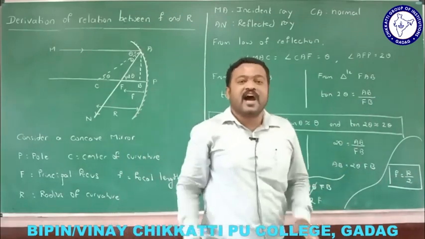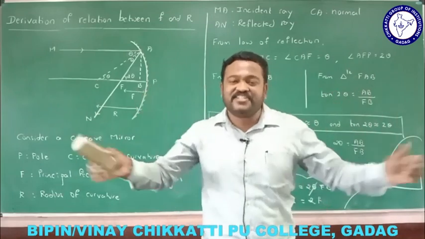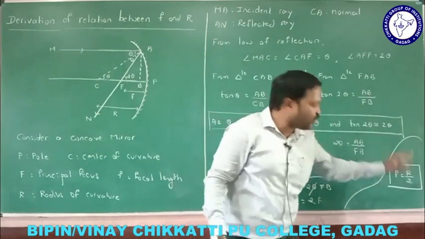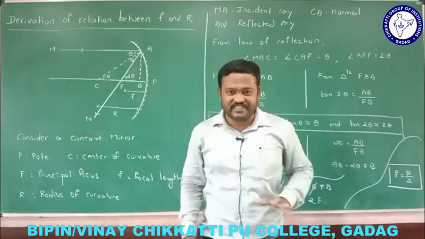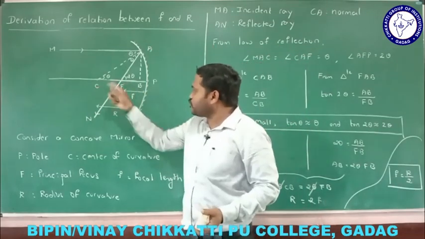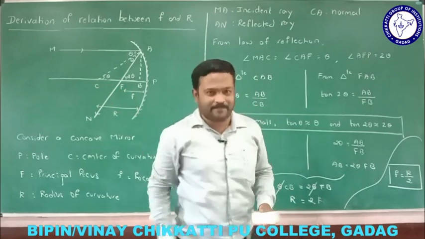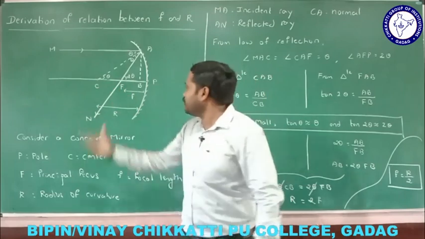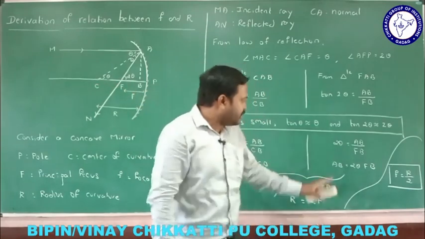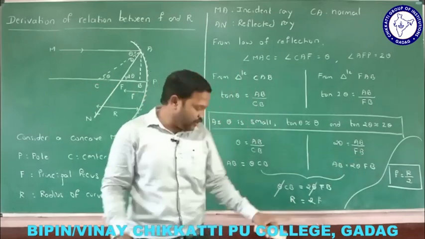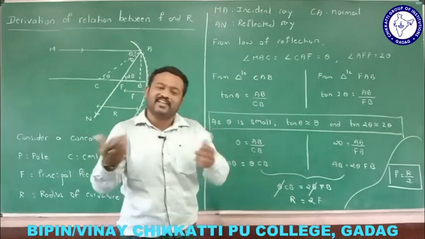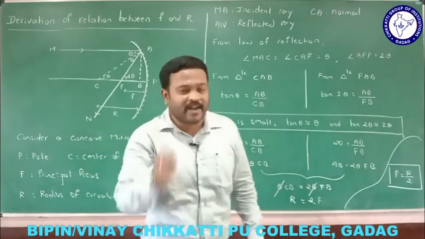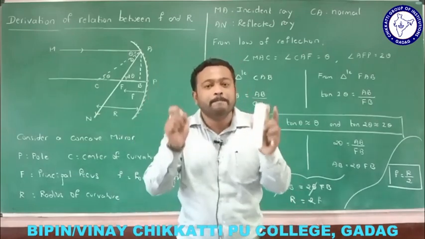Focal length is always half of the radius of curvature, and this is the derivation here. What is the relation between focal length and radius of curvature? Focal length equals half of the radius of curvature. Do you remember? If I take C at a particular distance, F should be taken exactly at the middle. Principal focus will be exactly midway, which means this distance will always be equal to this distance, that is F is equal to R by 2, or R is equal to 2F. That is the relation between focal length and radius of curvature, and this is the relation when we consider the mirror.